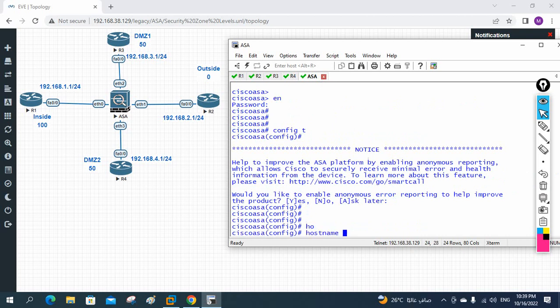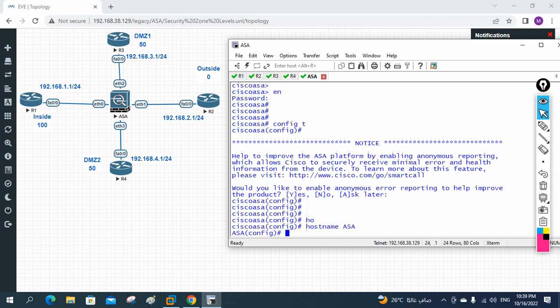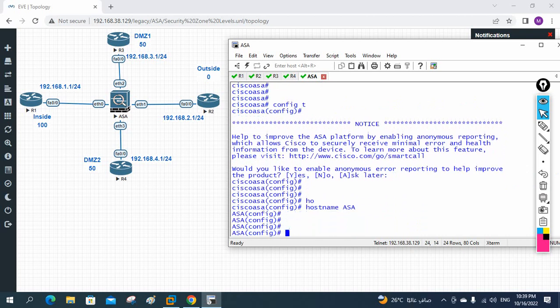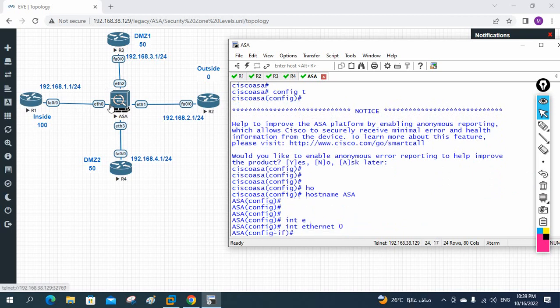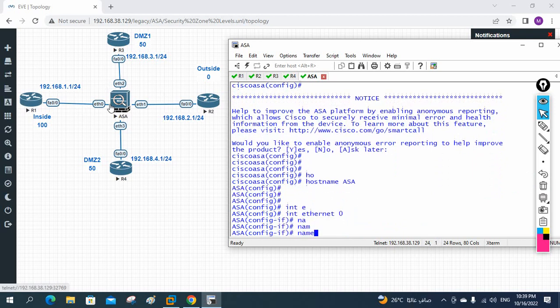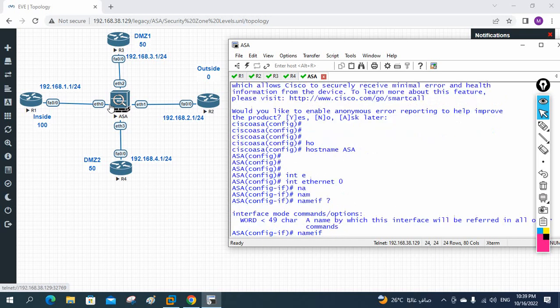Okay, and now I will change the host name as ASA. So now I change the name. What is the name I give? ASA. After that I will write interface Ethernet. What is the Ethernet? This is Ethernet 0. So I will write Ethernet 0. I go under that Ethernet and I need to give nameif. Okay, and we can define here inside, outside, whatever we want to give, we can give. So I will write here inside.